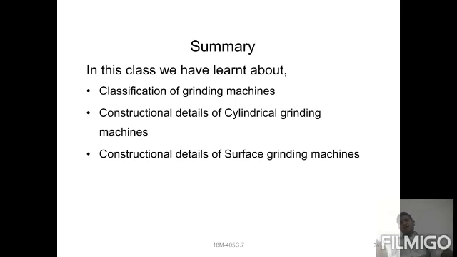Table movement can be in the transverse direction, along the horizontal spindle direction and the vertical spindle direction. In this class we discussed these topics. Okay, thank you.